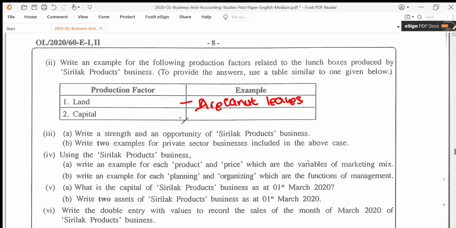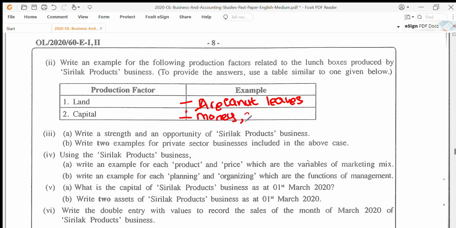Next, we have capital. Now this is fairly easy. Usually students get confused when it comes to land as a production factor, but here capital refers to any man-made item that will facilitate your manufacturing process. So here, of course, you have money, the initial capital coming in the form of cash. So you have money as a capital production factor.